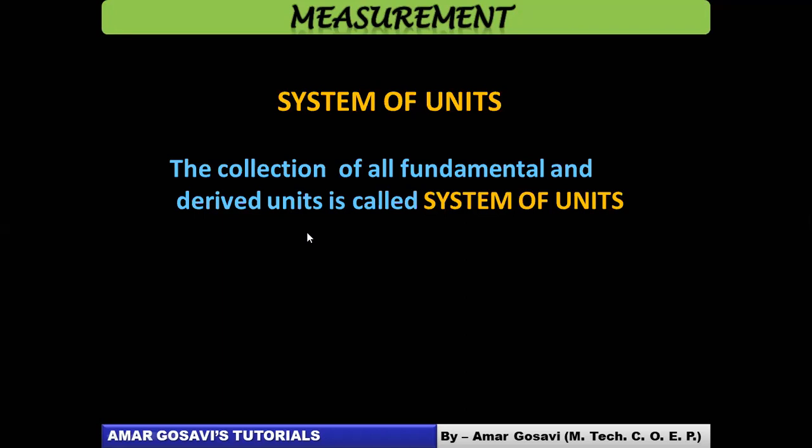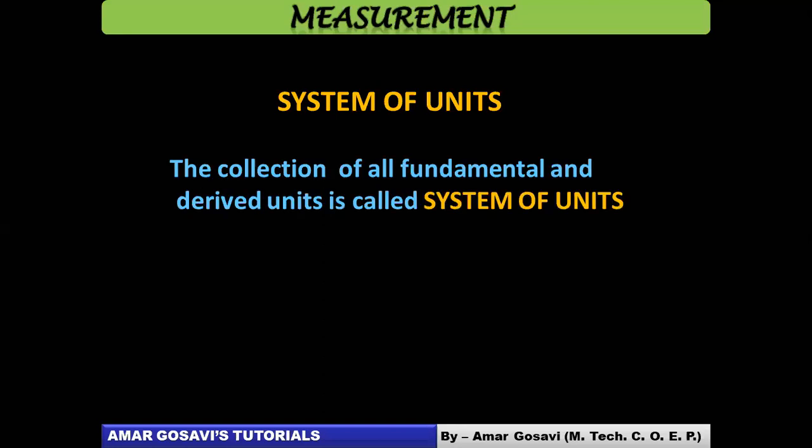You very well know, friends, what's the difference between fundamental quantity and derived quantity. Fundamental quantities are the physical quantities which won't depend on any other physical quantity for their measurements. Whereas derived quantities are the quantities which would depend on 2 or more units or quantities for their measurement. So a collection of all fundamental and derived units, we will call it system of units. Okay, let's move ahead.